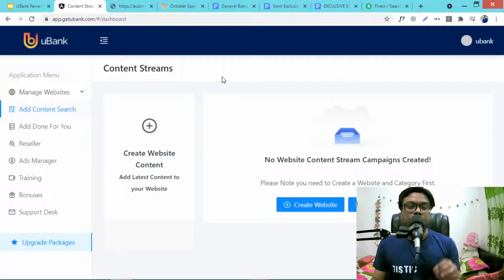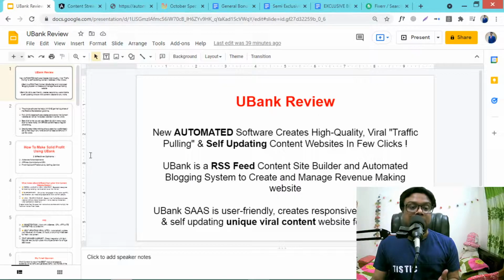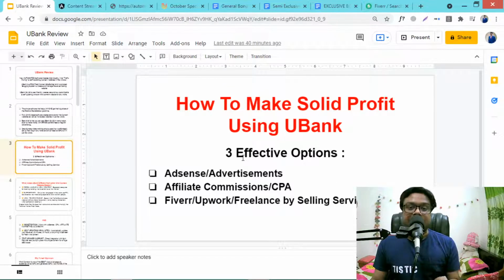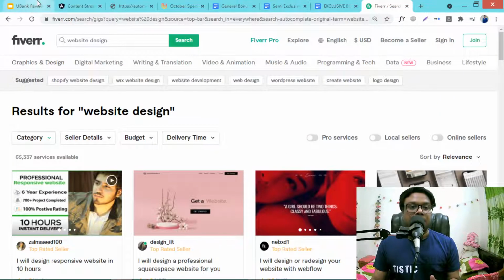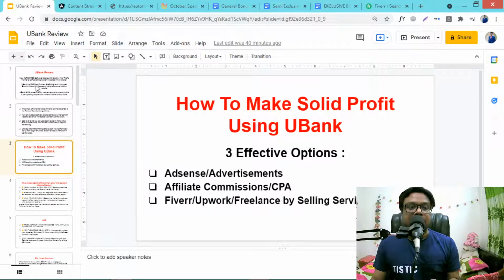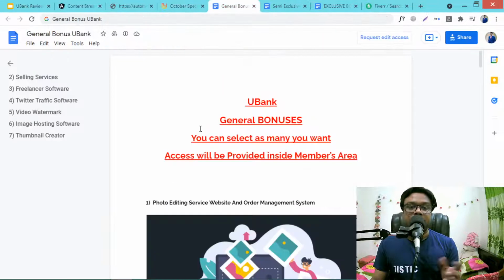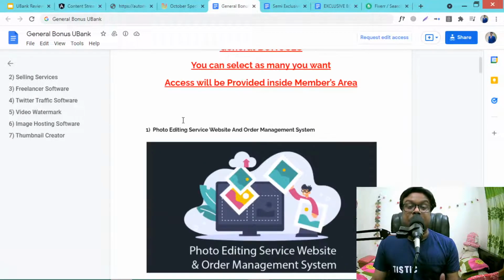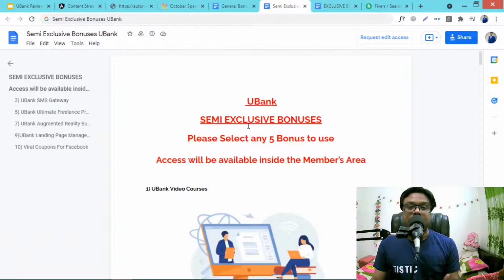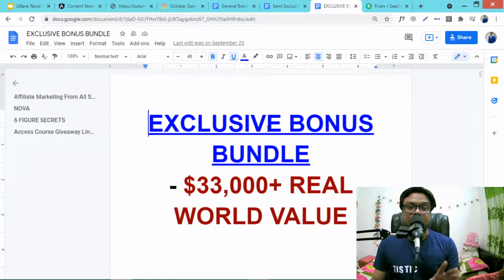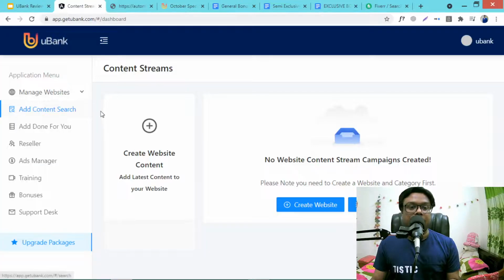Hello everyone, welcome to my Ubank review. In this Ubank review I will discuss all about Ubank software, how it works, its full demo overview, and how you can actually make money using this Ubank software. There are three effective options. I will show you later how you can make money using this software, and all about the general bonuses, vendor special bonuses, and my exclusive bonuses over $33,000. I will show you everything.